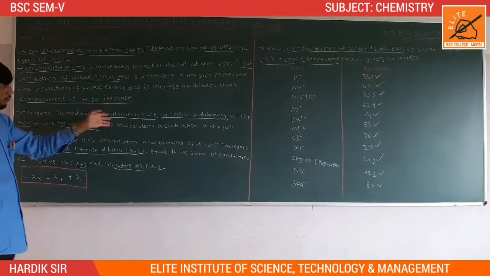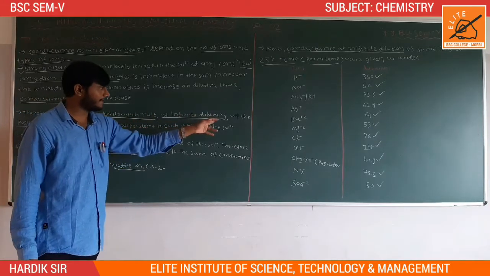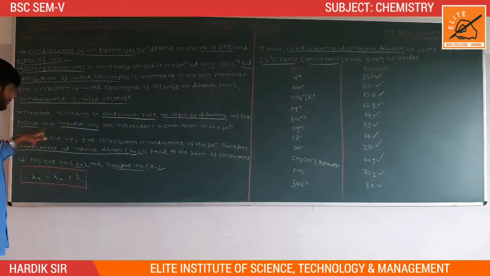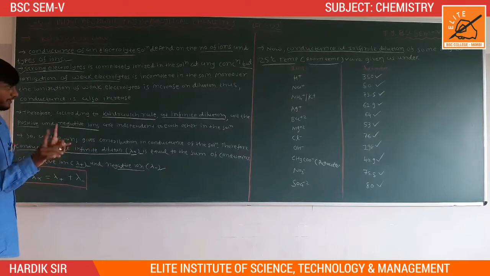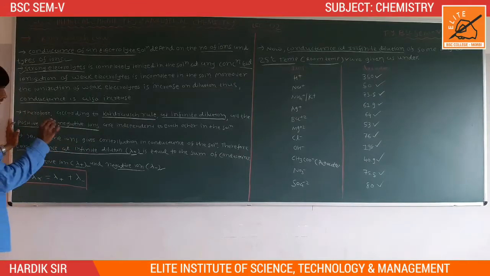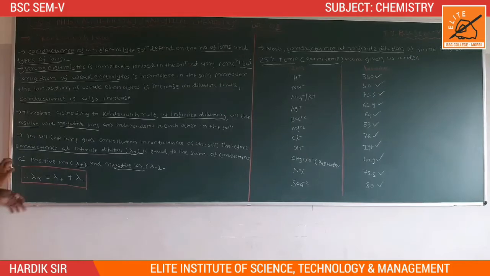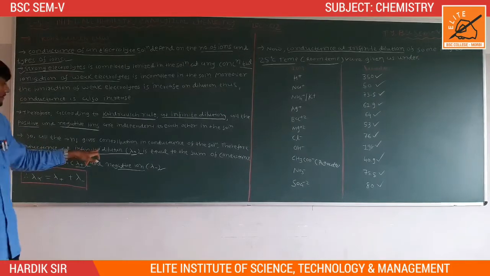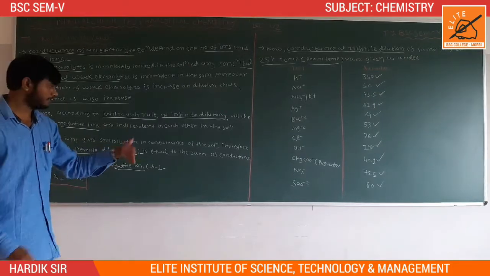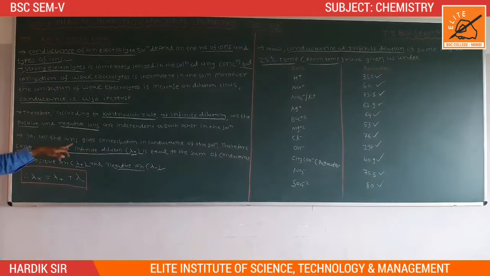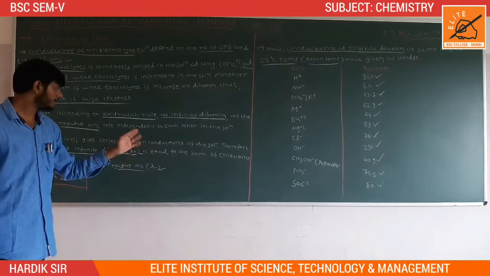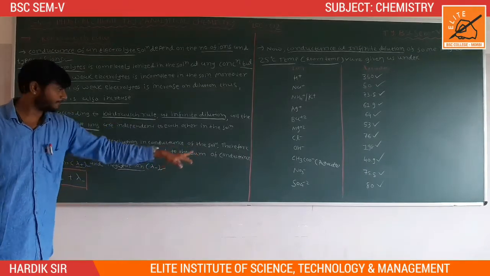Therefore, according to Kohlrausch's rule, at infinite dilution, all the positive and negative ions are independent of each other in the solution, and all ions contribute to the conductance of the solution.